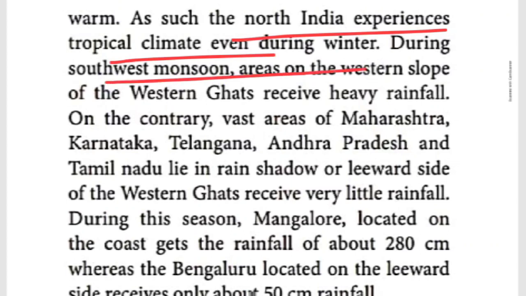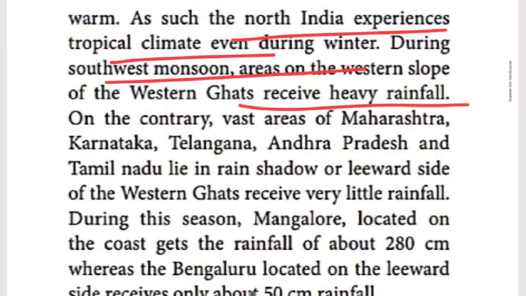During the southwest monsoon, the western slopes of the Western Ghats receive heavy rainfall. For example, in Maharashtra, the Mumbai area receives more than 150 centimeter rainfall, because it is located on the windward side of the mountain. That's why it receives heavy rainfall.